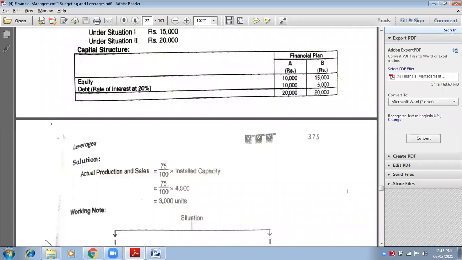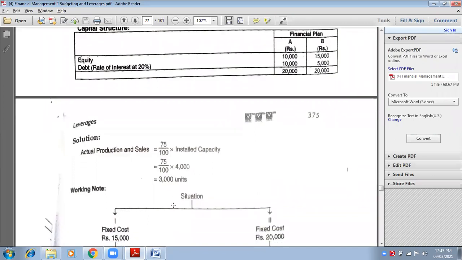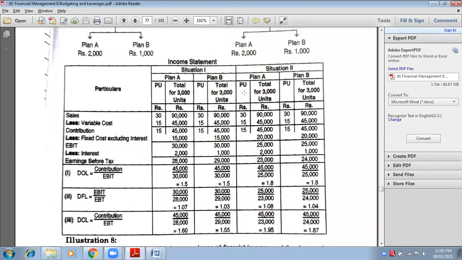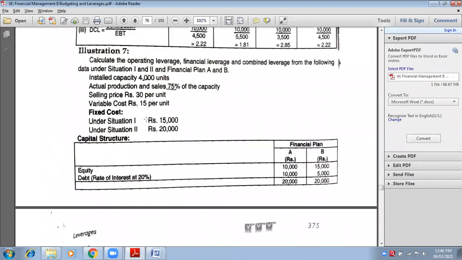Ma'am, 4,000. So 4,000 into 75% is how much? 3,000. So now 3,000 units you will write here, and in situation 2 also 3,000 units.